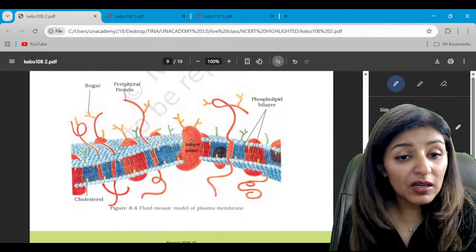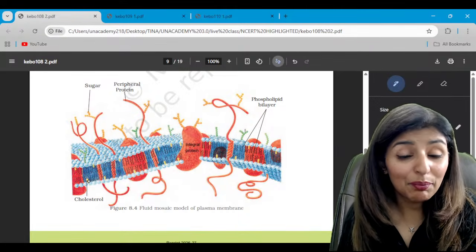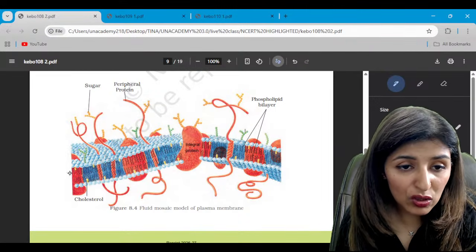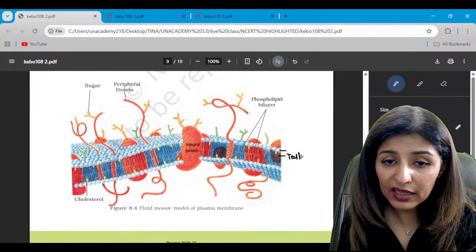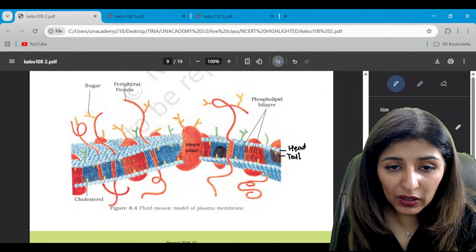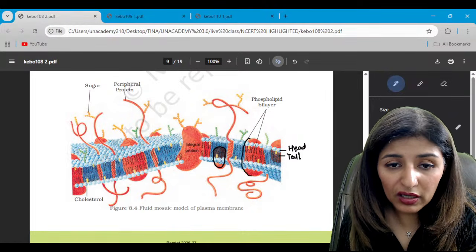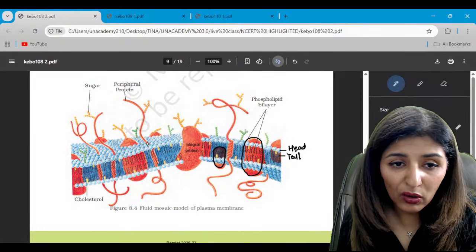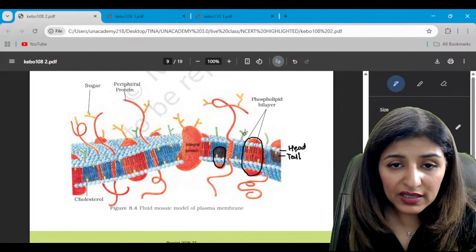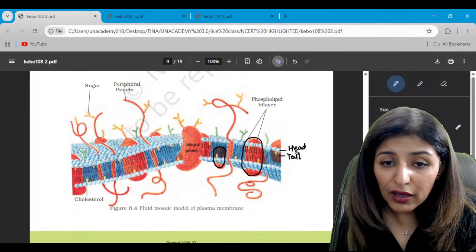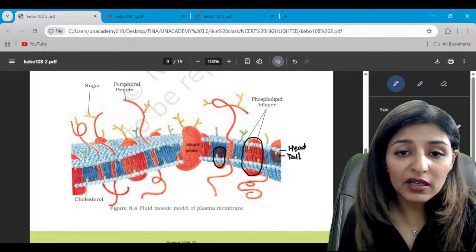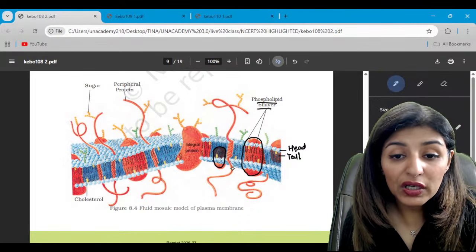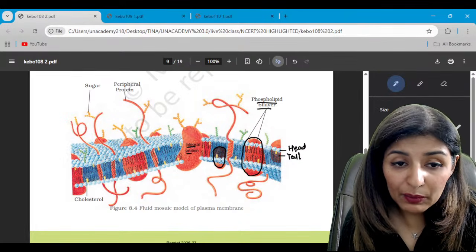See, our plasma membrane is majorly made up of bilipid layer and proteins. So this is the lipid molecule. This is the tail. Inner side is the tail, outer side we have the head, right? And in between we have these proteins. These are all proteins, integrated partially or completely, right? So these are all proteins. Hence, which type of lipid dominates the plasma membrane? It is phospholipid. So see, phospholipid bilayer, integrated proteins.